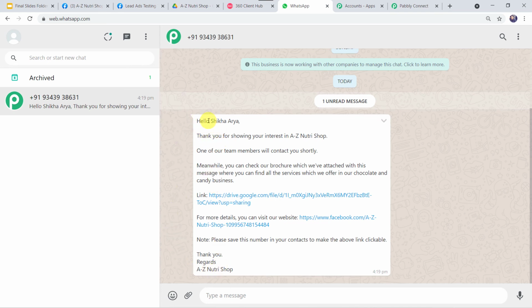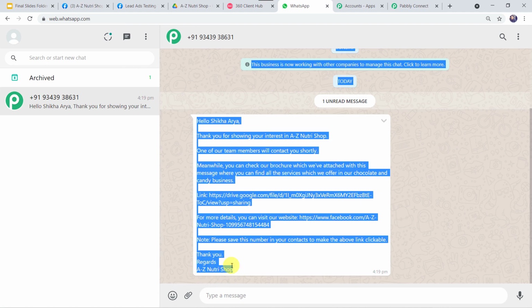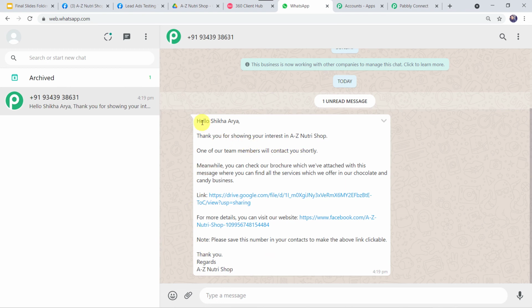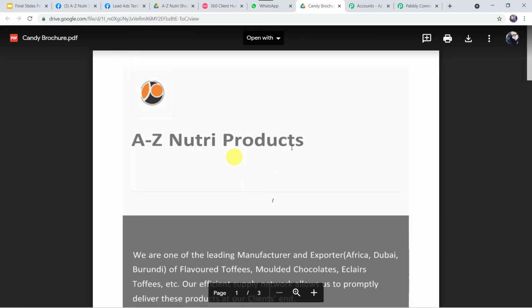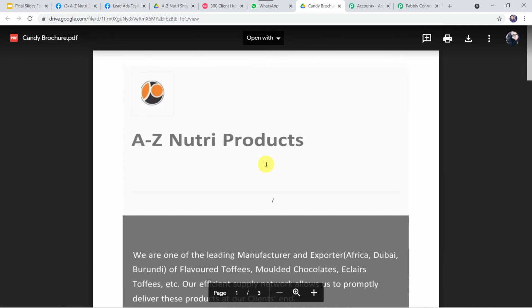And here we can see the body field values, that is the first one, Shikha Arya. Second we have given was A to Z NutriShop. Third we have given was chocolate and candy business. Fourth we have given was the link. Fifth we have given was the website address. And the last we have given was A to Z NutriShop. So here we can see that all the values of the body fields are correctly pasted. Now let us check this link also. So here I can find the candy brochure. It is shared on the WhatsApp number of the customer.